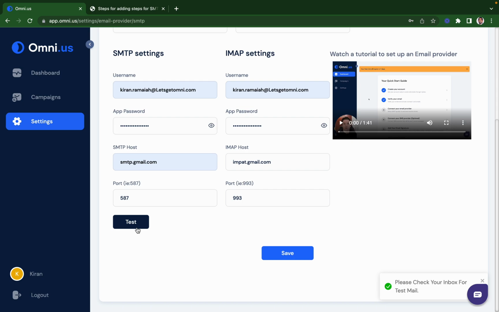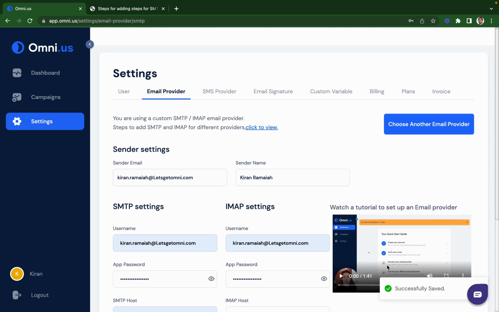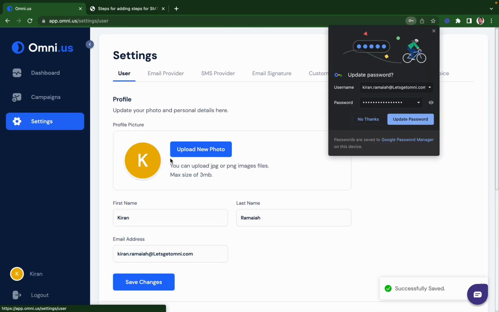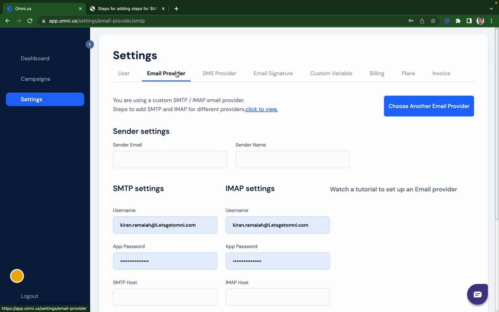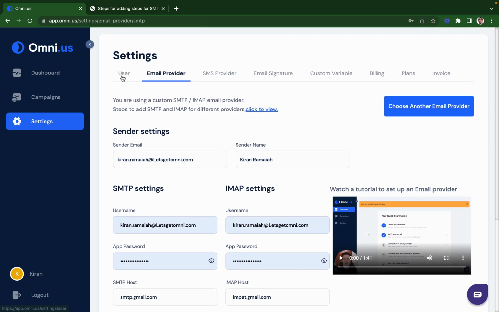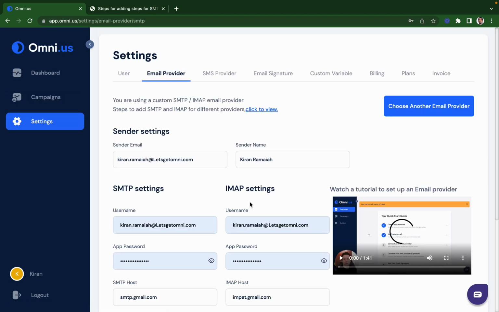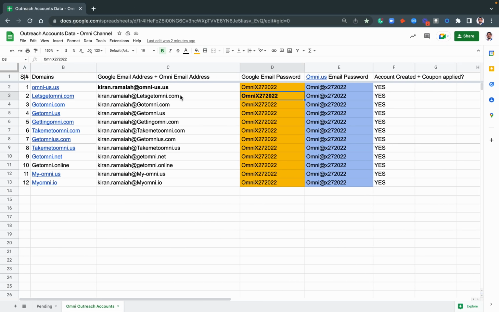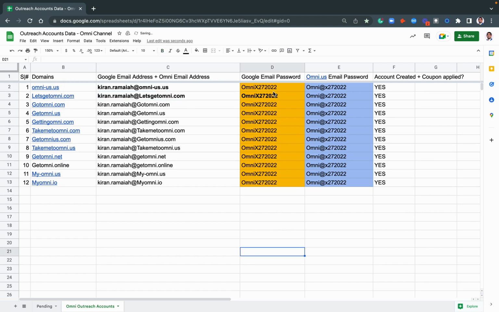As soon as you test it out, you get a green check mark, meaning we've done a good job, right? We've done everything right. We have not made any mistakes. And simply click on save. Successfully saved. So now as a user, this is your username, right? And this is your email provider. You just need to make sure your username and the email provider are the same. Once this is set for all of these accounts here, we are good to go.